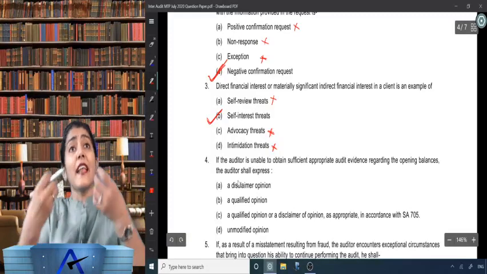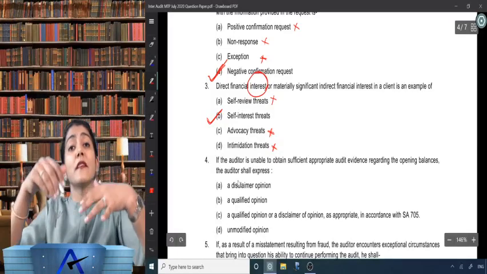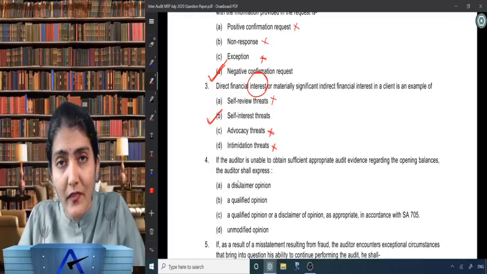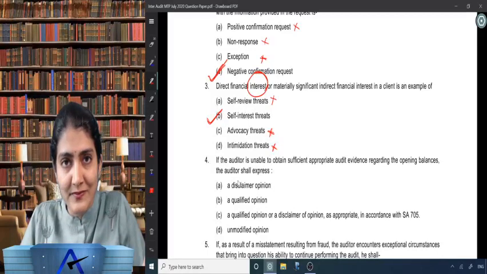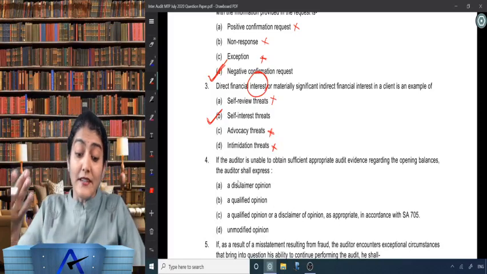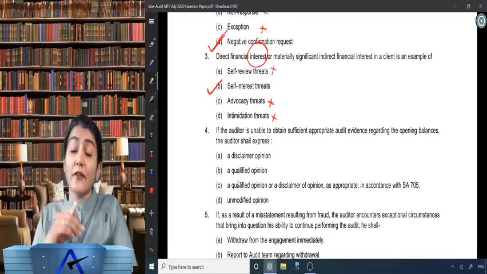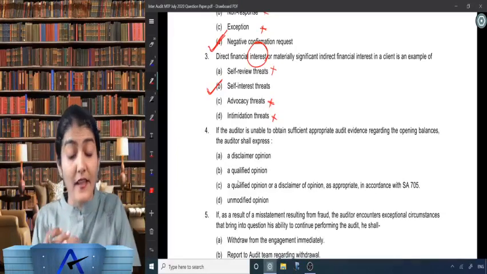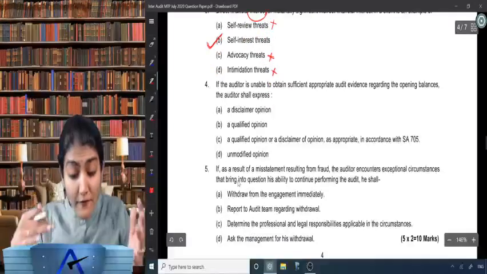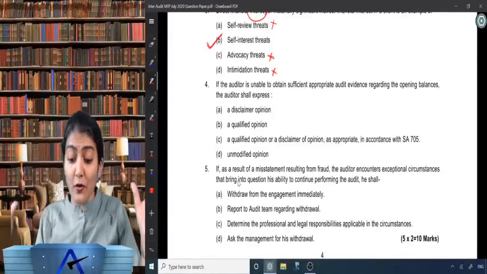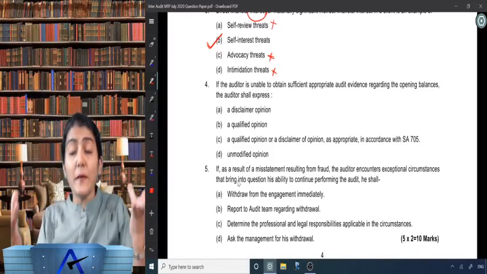And the question has the word interest in it, so obviously this has to be a self-interest threat. Yes, all okay now? Okay. So direct financial interest or materially significant indirect financial interest in a client is an example of a self-interest threat. Okay.